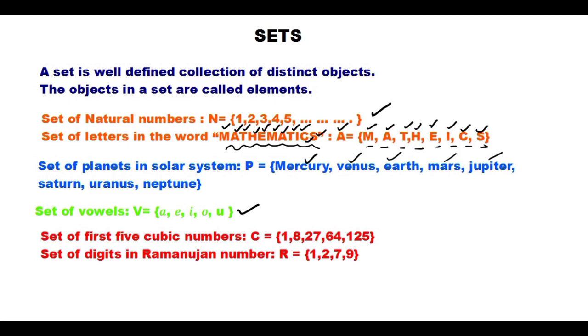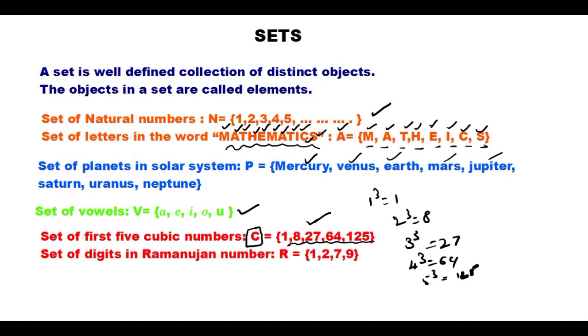Okay, the first five cubic numbers. What is 1 cube? 1. 2 cube is 8, 3 cube is 27, that means 3 into 3 into 3, right? 4 cube is 64, and 5 cube is 125, 5 into 5 into 5. They asked only the first five, so they are written here. The set is denoted by a capital letter, and these are called elements.